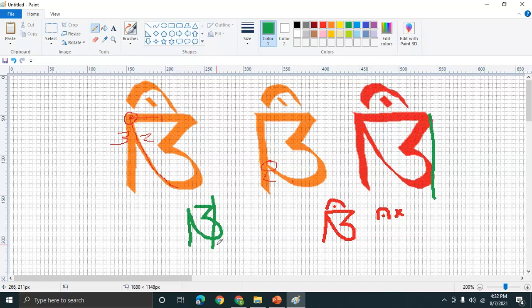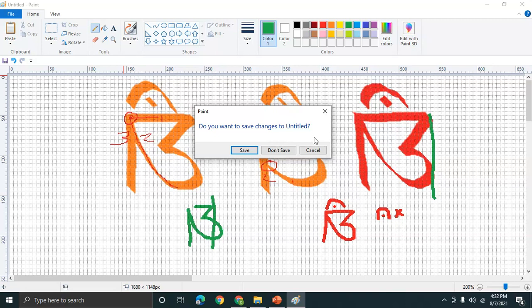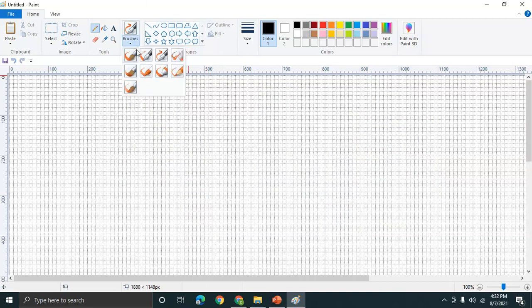You can even try sketch pens. With the sketch pens also you can draw it much more beautifully. So this was about U and U. So now we will go to other alphabets. Re and Re.